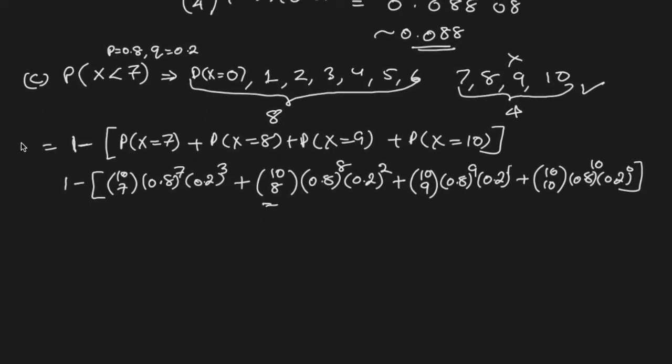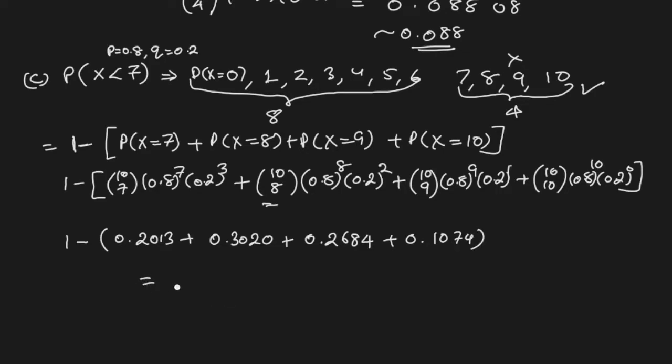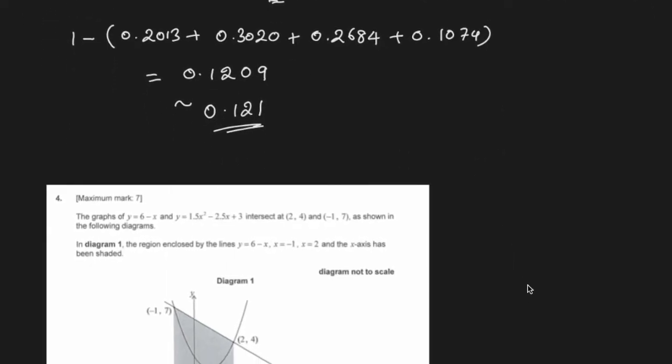after using my calculator, I get 1 minus 0.2013 plus 0.3020 plus 0.2684, 0.1074. And if I put it again in my calculator, I get 0.1209 or 0.121, 3 significant figures. Okay, let's move on to the next one, question number 4.